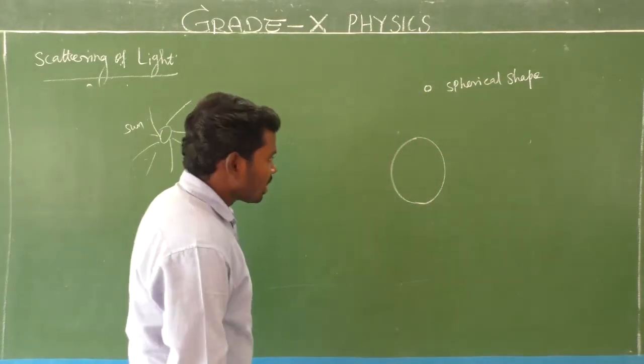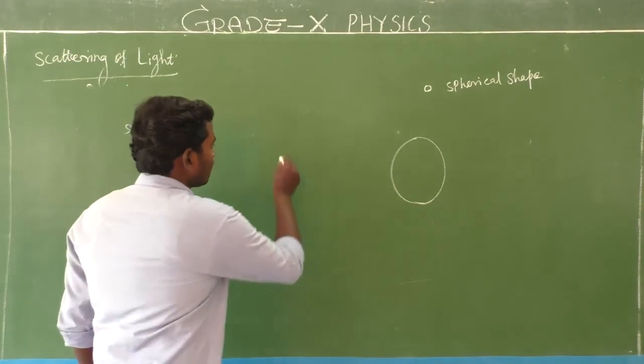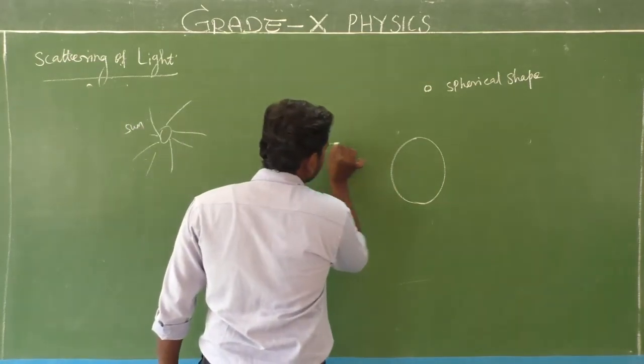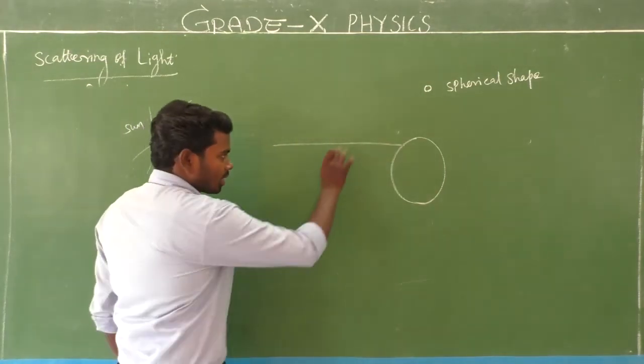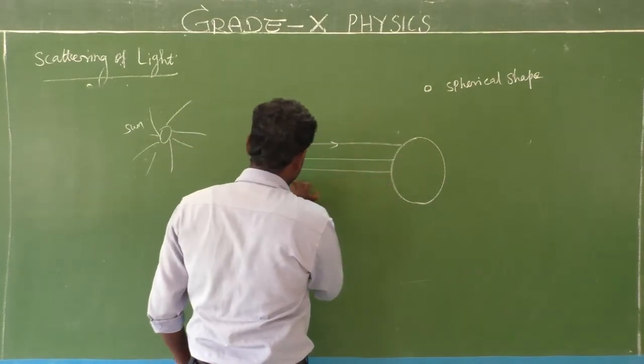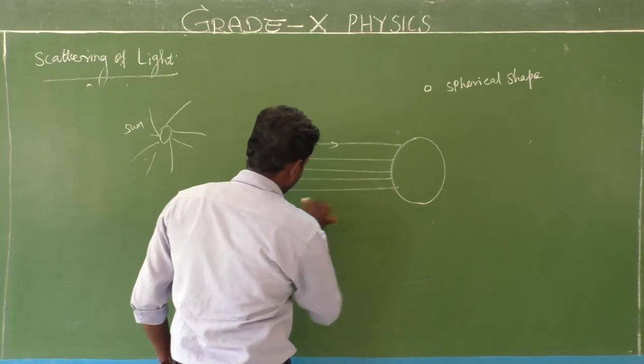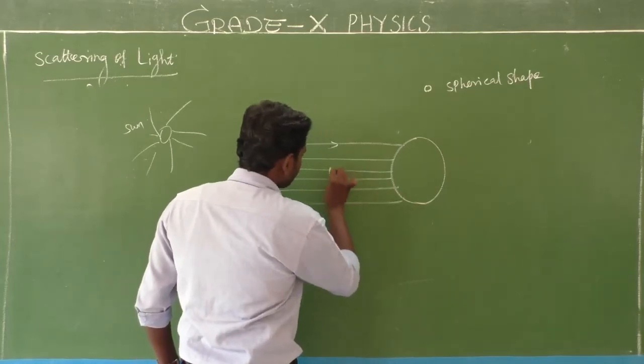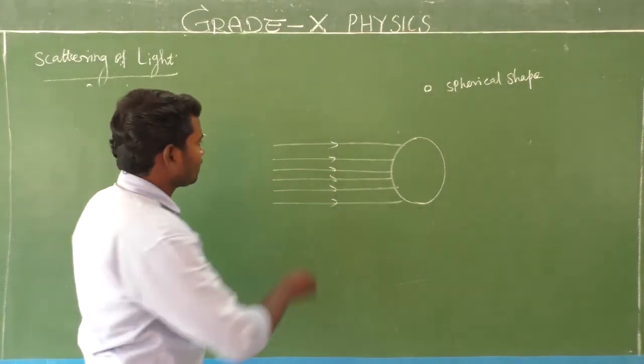Isn't it? Yes. Consider a beam of light like this, which falls on the spherical shape of a particle. This is a beam of light.